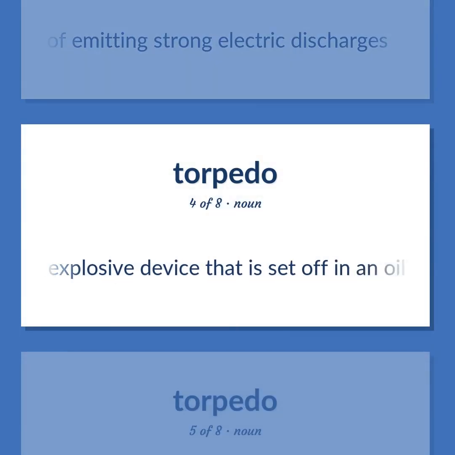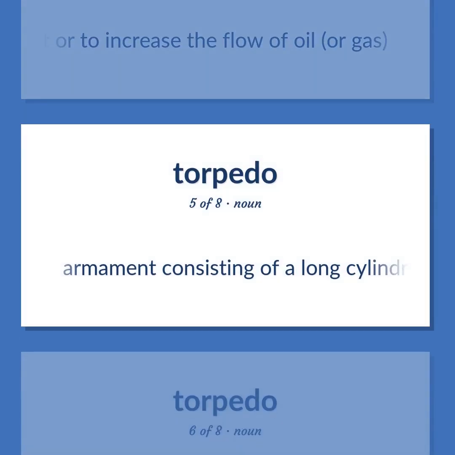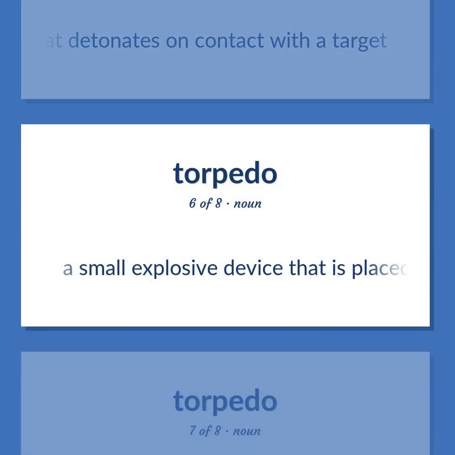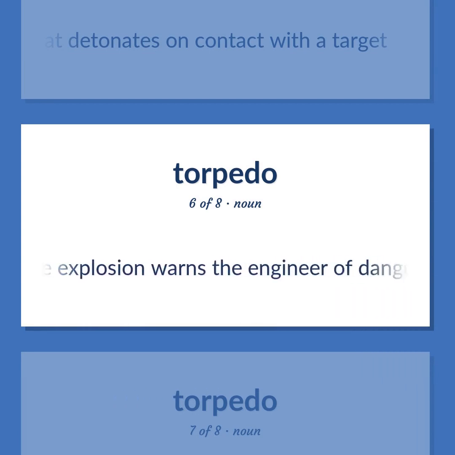An explosive device that is set off in an oil well, or a gas well, to start or to increase the flow of oil, or gas. Armament consisting of a long cylindrical self-propelled underwater projectile that detonates on contact with a target. A small explosive device that is placed on a railroad track and fires when a train runs over it. The sound of the explosion warns the engineer of danger ahead.